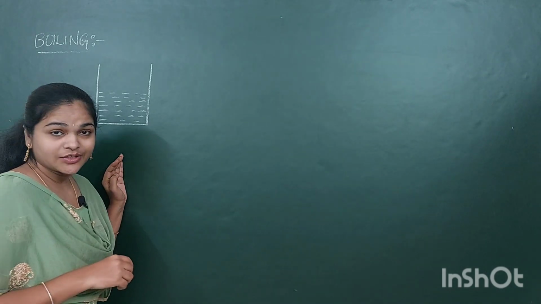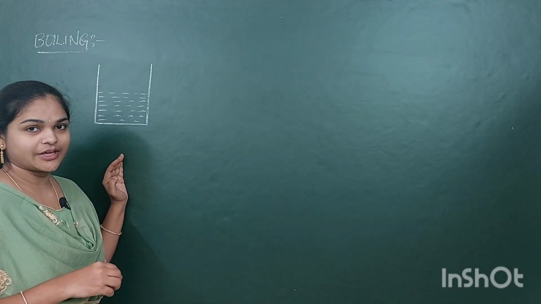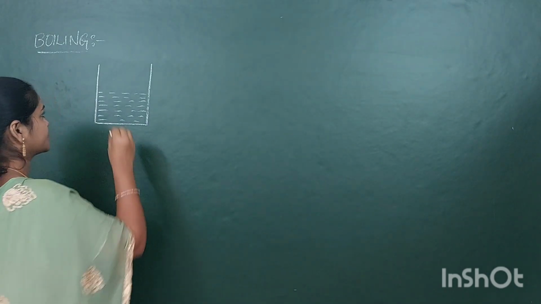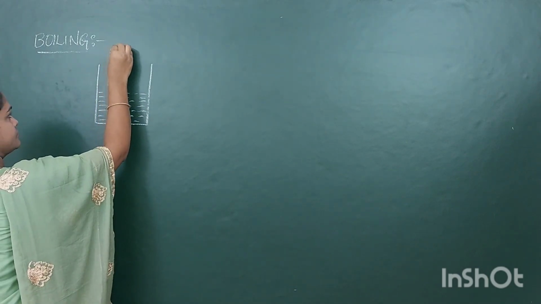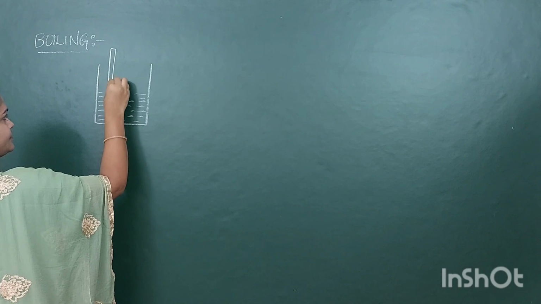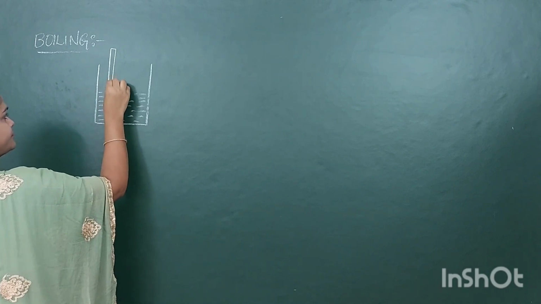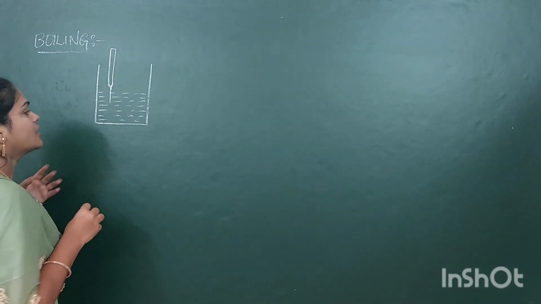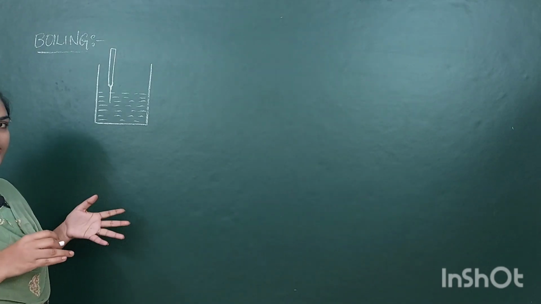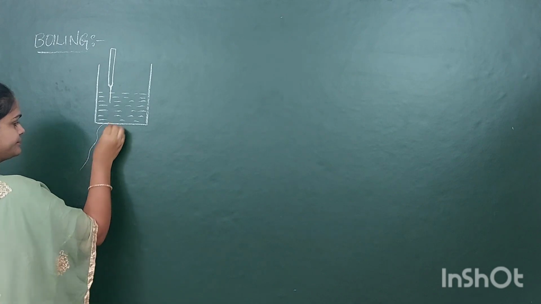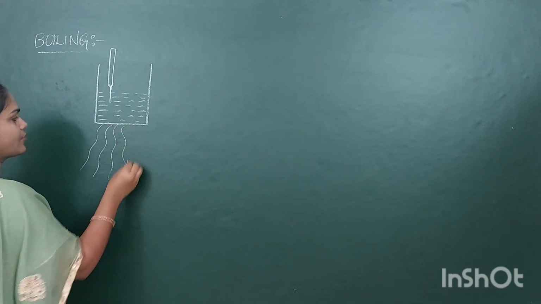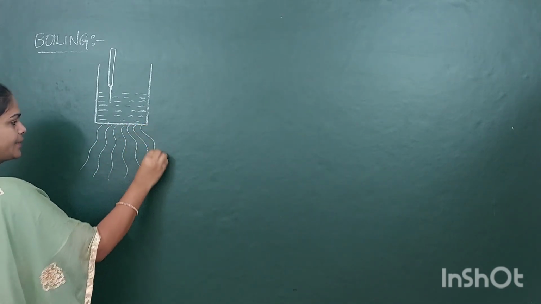After taking the vessel with water, take a thermometer to note the readings. After that, keep them on a burner and start supplying heat to the vessel.